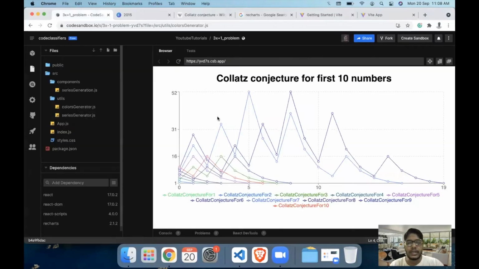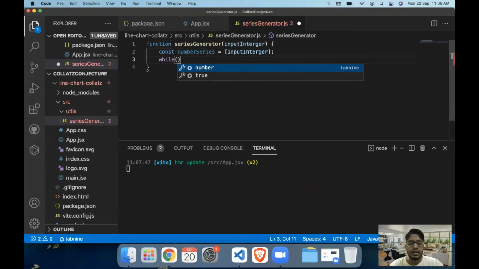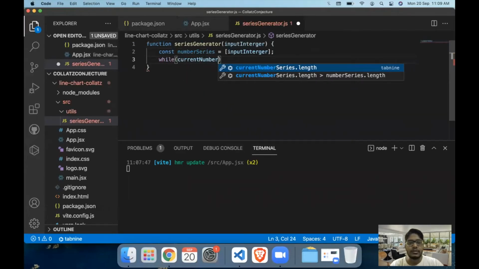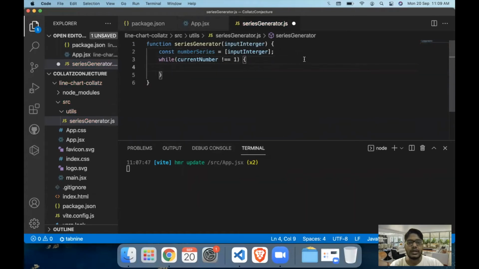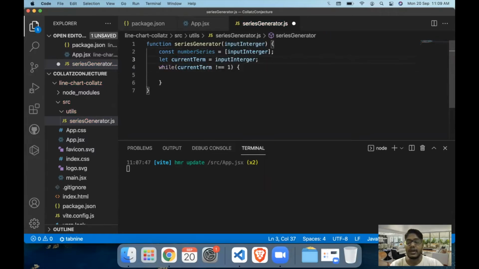Then we know that all the numbers in the series eventually end at 1, right? So we will run a while loop where the current number is not equal to 1. And what is the current number? The current number is supposed to be the current term, if we are being more precise. So the current term in the series. Initially, the current term would have the value of the input integer. For example, 5 would be the value, and on the basis of that, we'll calculate the next value.